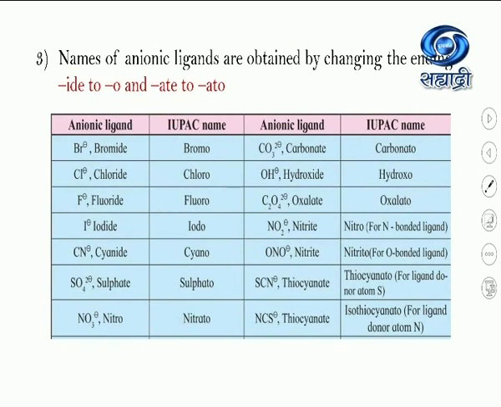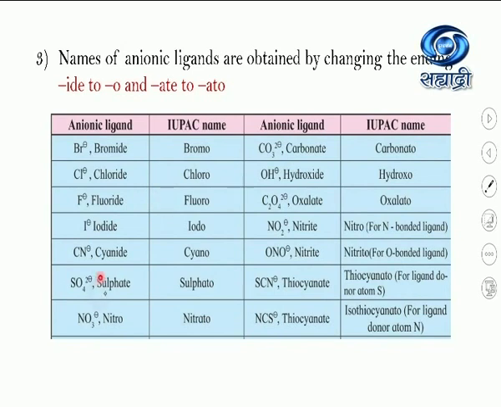This rule is applicable only if the ligand is an anionic ligand, that is, a ligand which carries a negative charge. Here are some examples: bromide ligand, chloride ligand, fluoride, iodide. If you observe, here the ending is IDE. It changes from IDE to O, meaning bromide to bromo, chloride to chloro, fluoride to fluoro, like this.